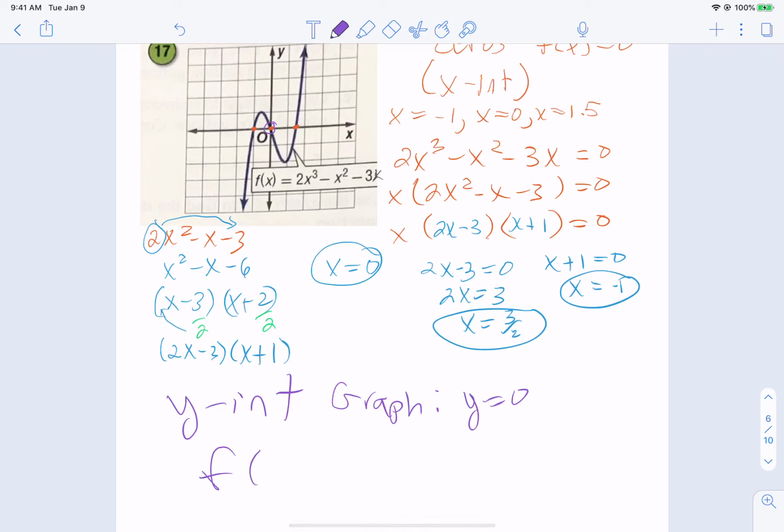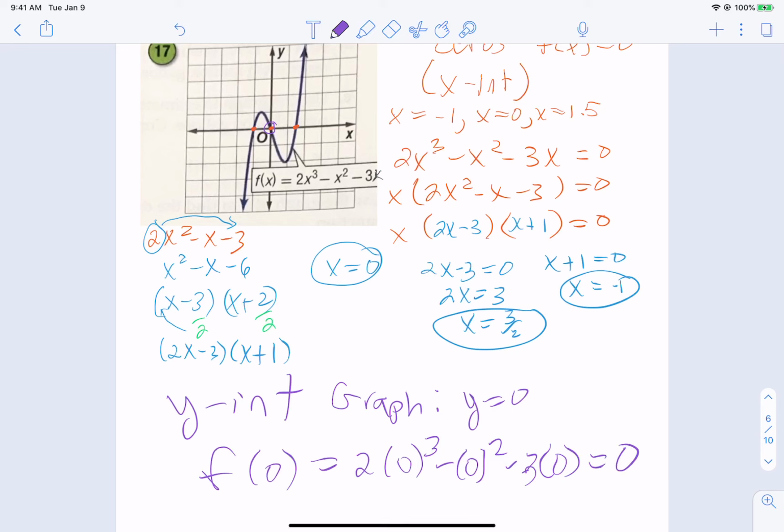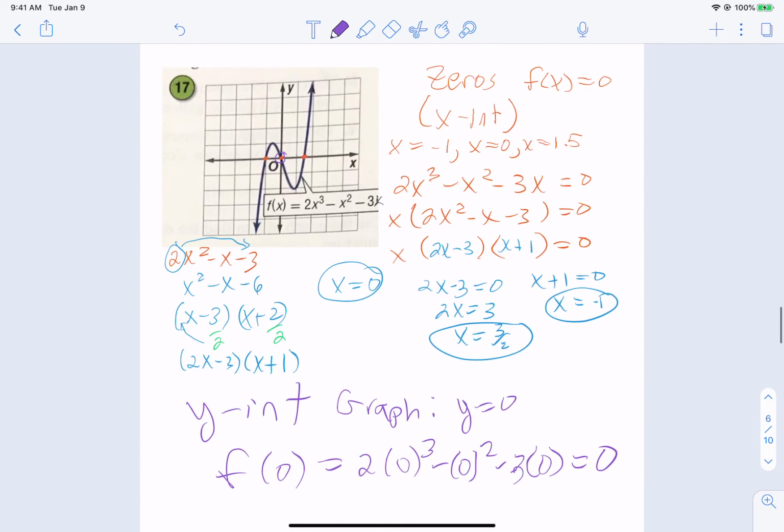You just stick in 0. And so our equation was 2x cubed minus x squared minus 3x. So it's going to be 2 times 0 cubed minus 0 squared minus 3 times 0, which is 0. So see how the graph and the algebra is going to work. So to find your x-intercepts, you're going to set the function equal to 0, usually factor it or solve it. For y-intercepts, you just get to plug in 0 and you're going to get one particular value. Any questions on the x or y-intercepts for the graph?